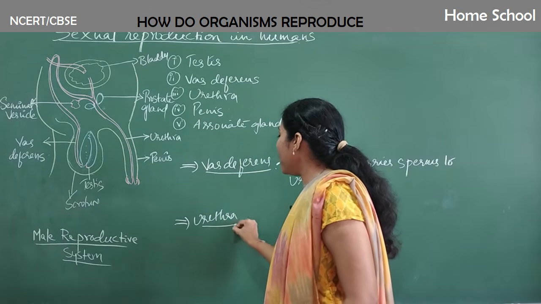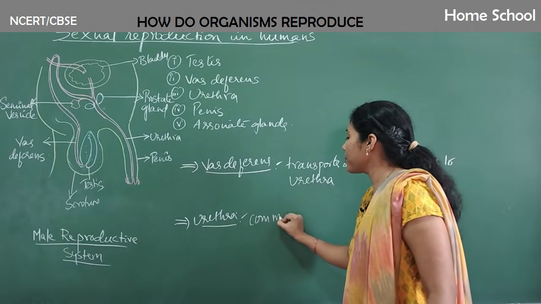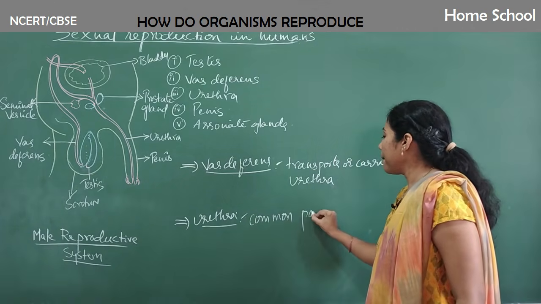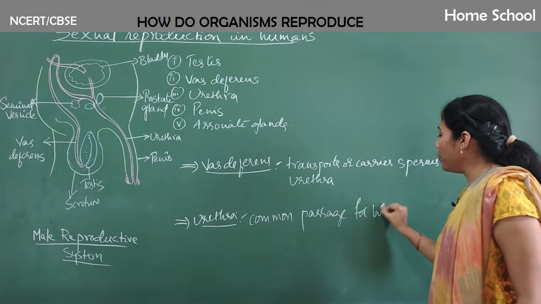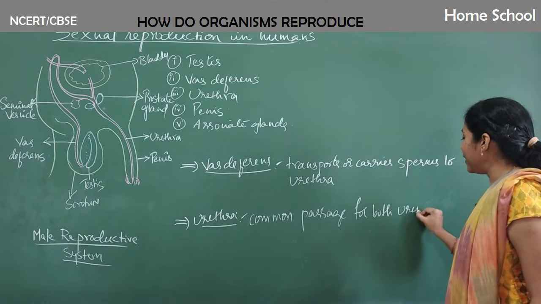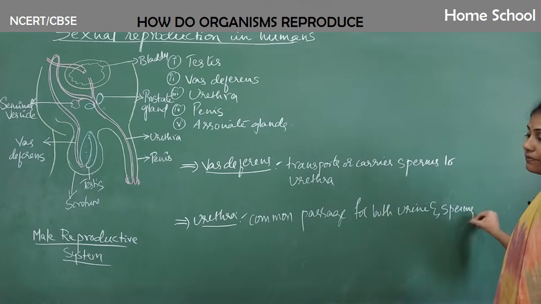So the urethra, as I just told, is a common passage for both urine and sperms. Clear?